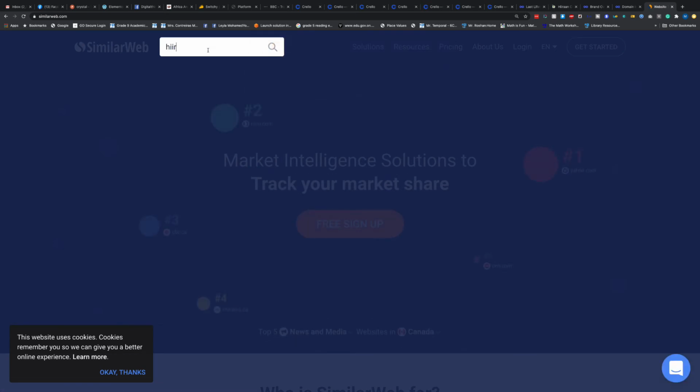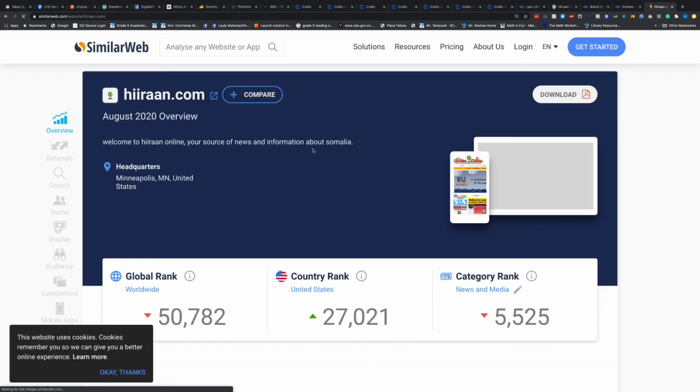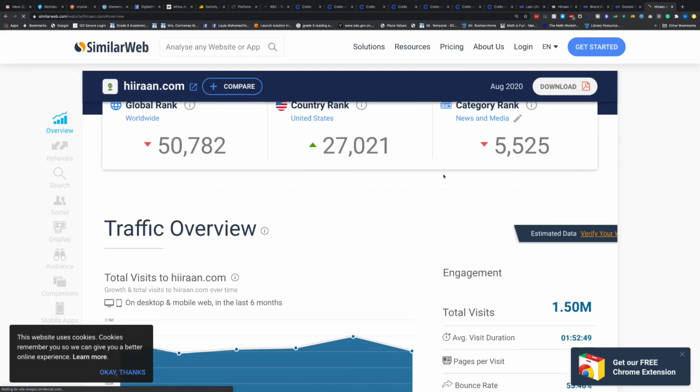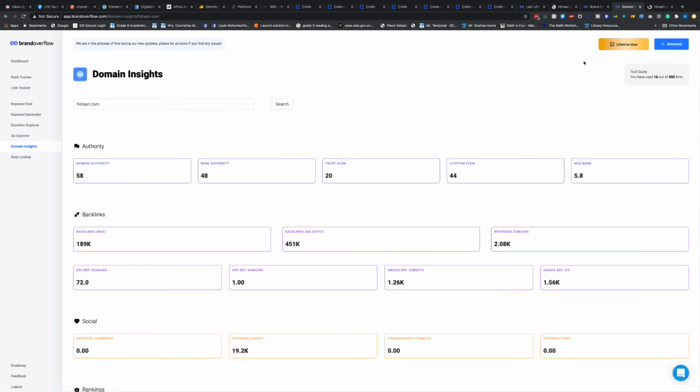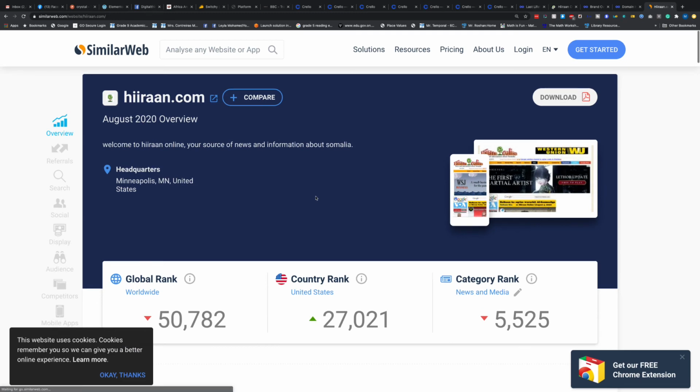And SimilarWeb basically tells you the traffic of a website, right? But look at what happens. If I go, this is like Domain Insights. That's all that you're getting here. The Domain Insight you get here is similar to what I'm getting here on SimilarWeb, right?